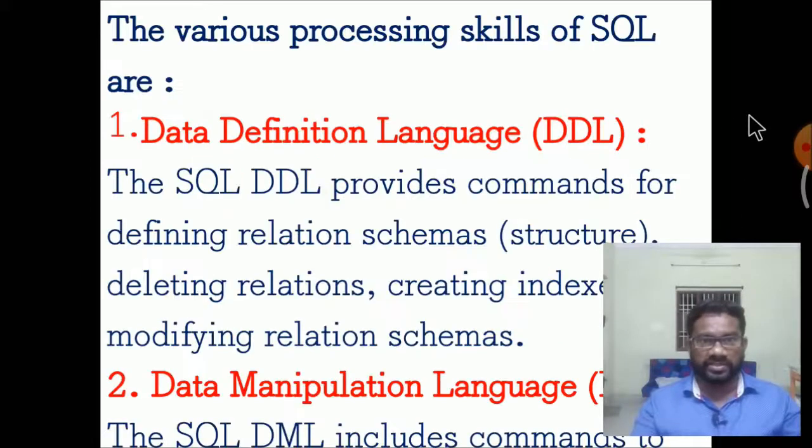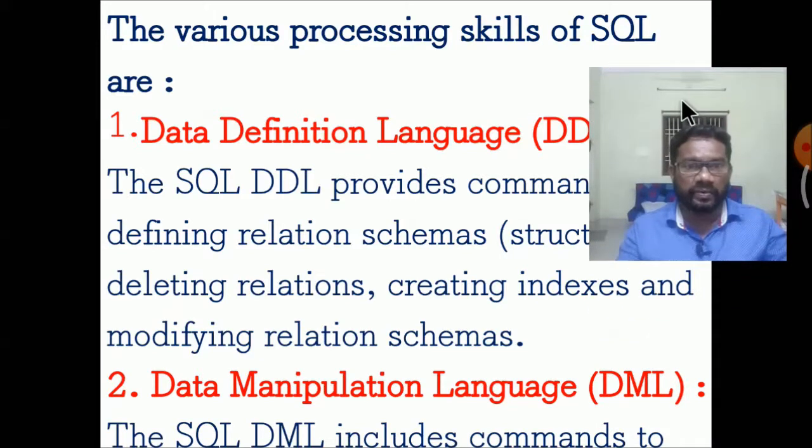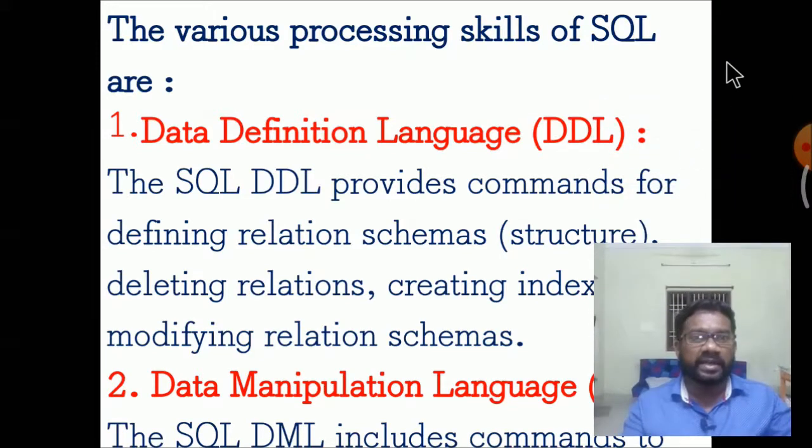Processing skills of SQL, processing skills of Structured Query Language. What processing can be accessed through Structured Query Language? The various processing skills of Structured Query Language are: Data Definition Language, DDL. The SQL DDL provides commands for defining relation schemas, deleting relations, creating indexes and modifying relation schemas. Data Manipulation Language, DML. SQL includes the commands for accessing the DML functions.